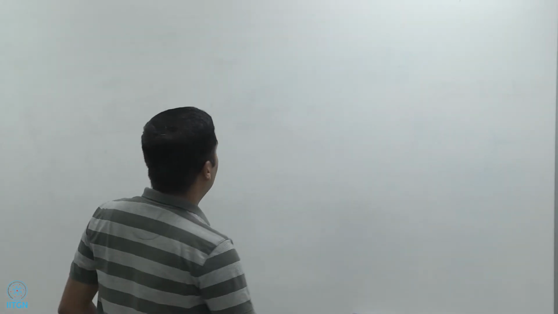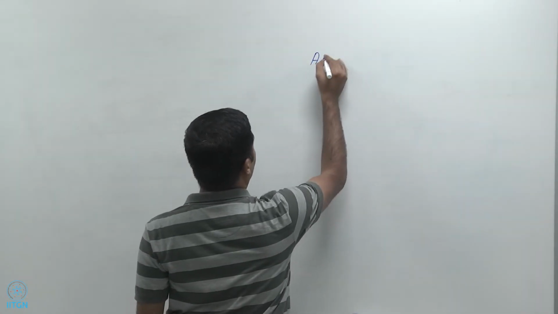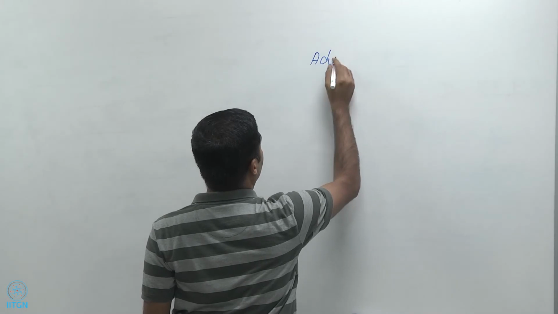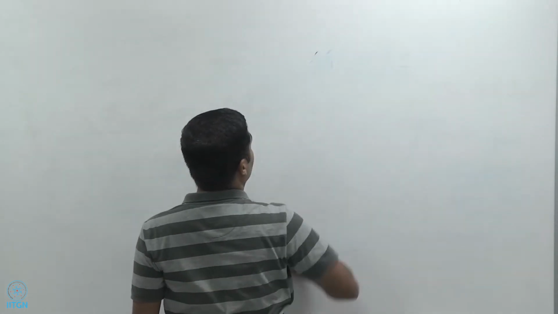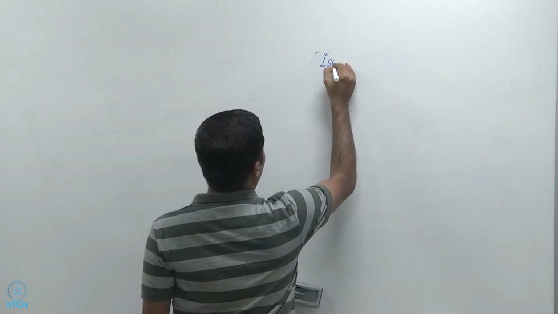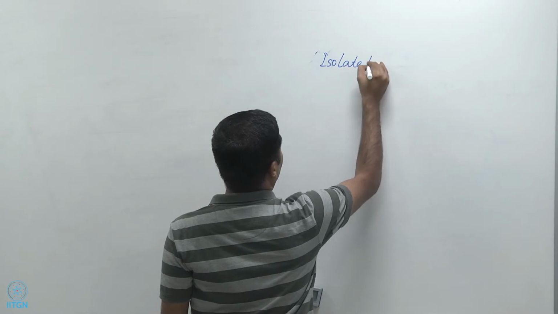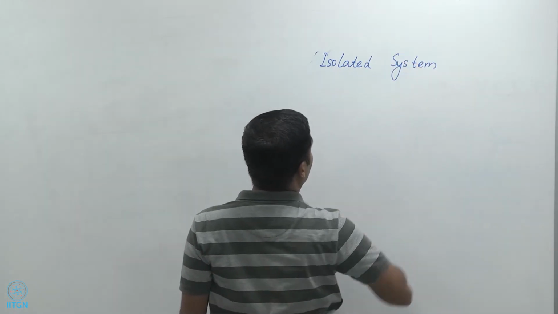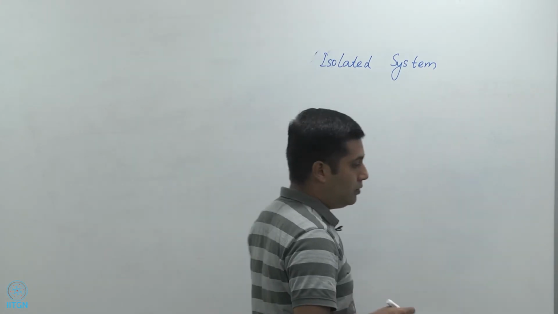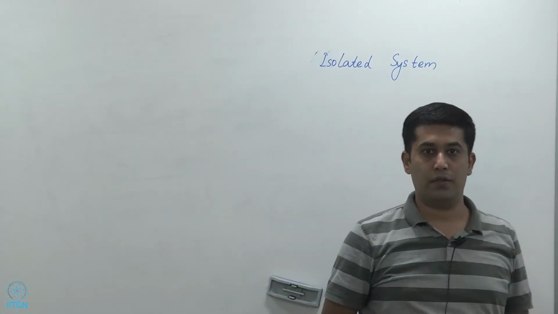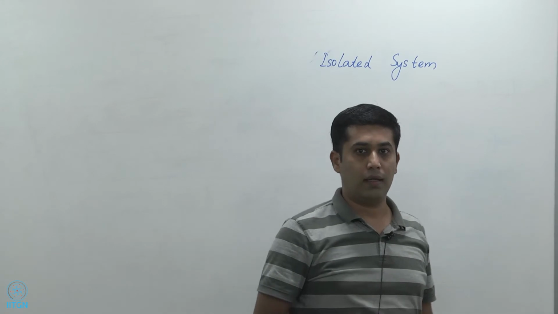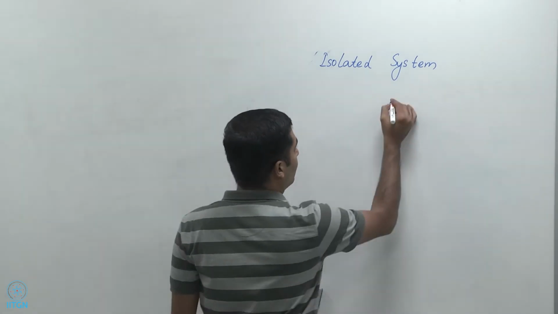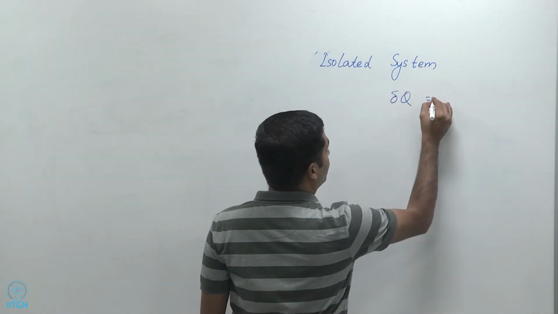The first situation is for an adiabatic system or an isolated system. For an isolated system, there is no energy exchange with the surroundings, and so therefore delta Q is equal to 0.